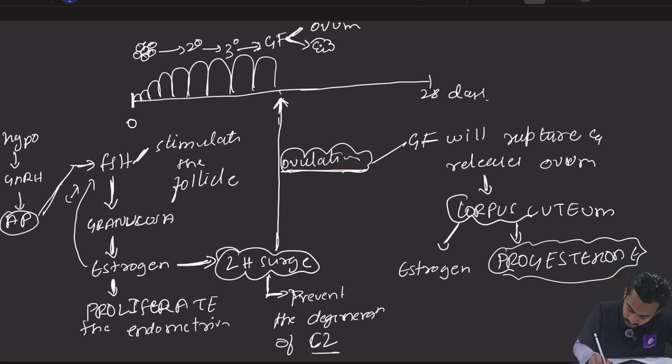So this corpus luteum here, it is protected by LH.